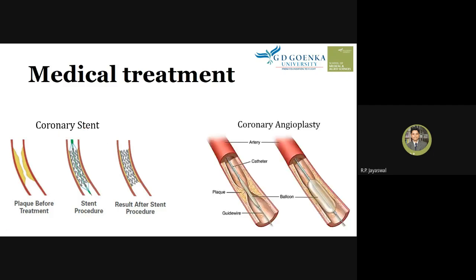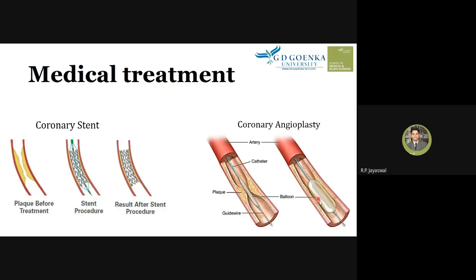The second option is coronary angioplasty, where one catheter is inserted. And this is the artery which has a plaque. So this catheter is inserted near the plaque, and this is the guide wire which allows it to go to the plaque area.